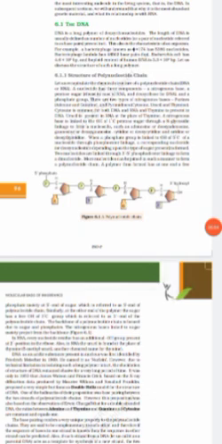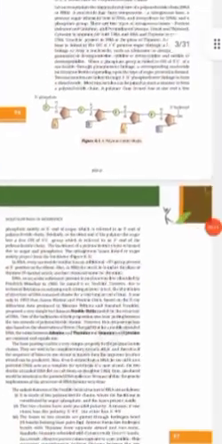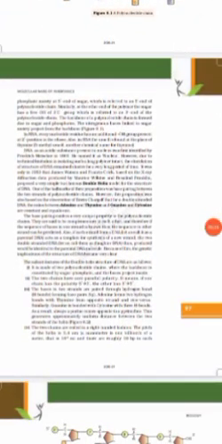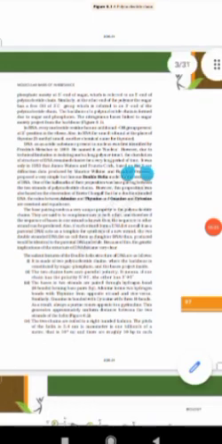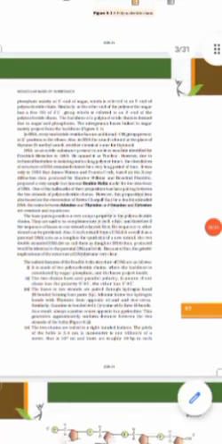More nucleotides can join in such a manner to form a polynucleotide chain. At the 5' end there is a free phosphate, and at the 3' end there is a free OH group.